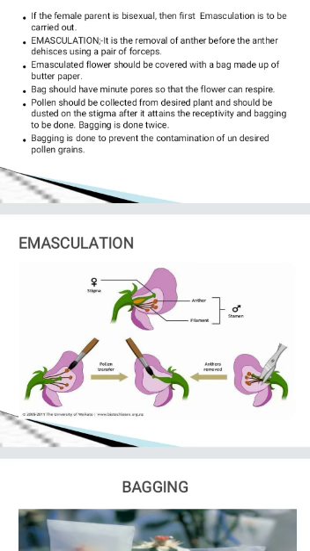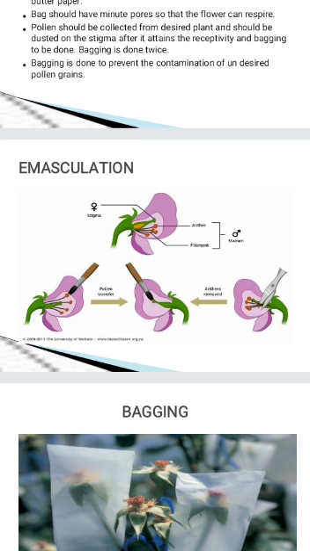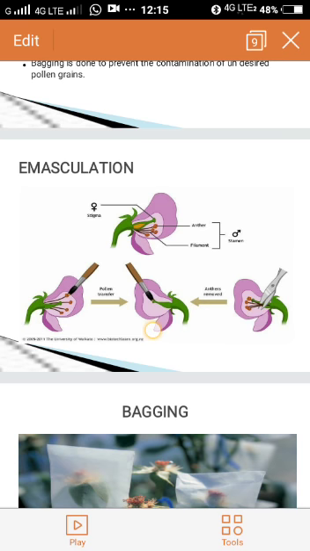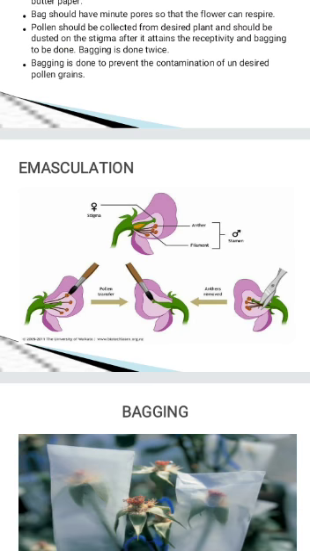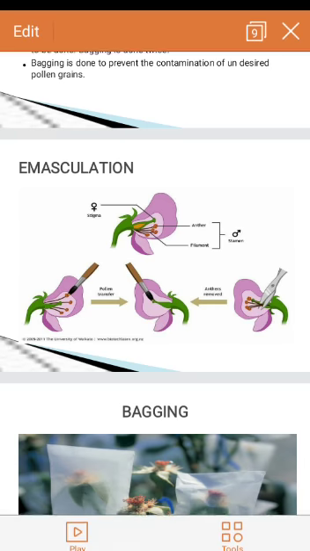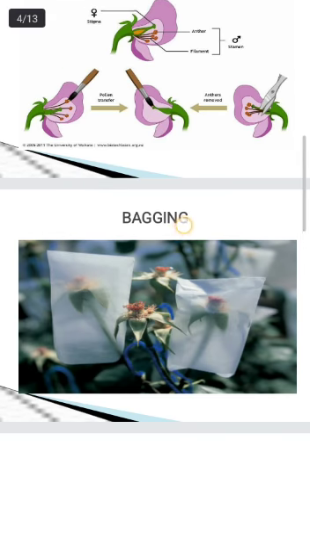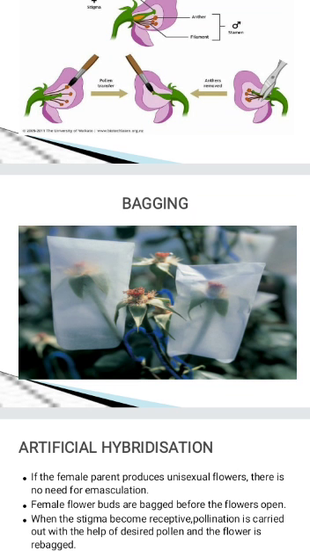In the next step, we are collecting the pollen from another desirable plant and it is dusted on the stigma. Now again what is to be done? Again you have to cover the flower with a bag. So in this technique, bagging should be done twice. Clear? Artificial hybridization is a technique used in plant breeding.